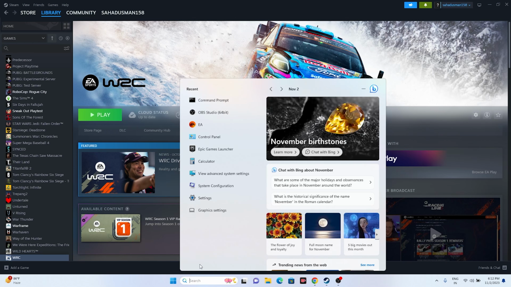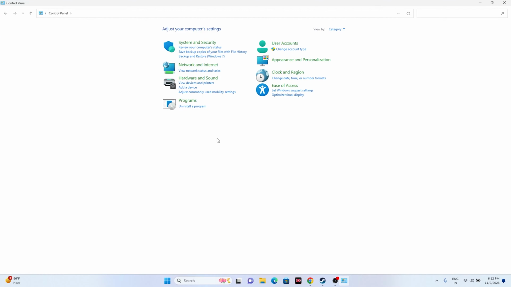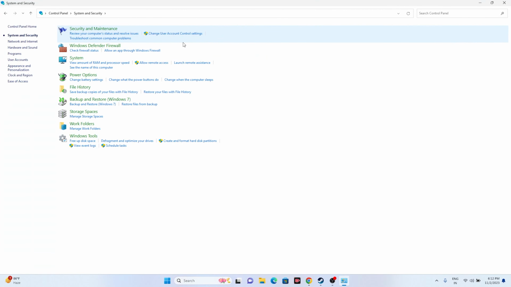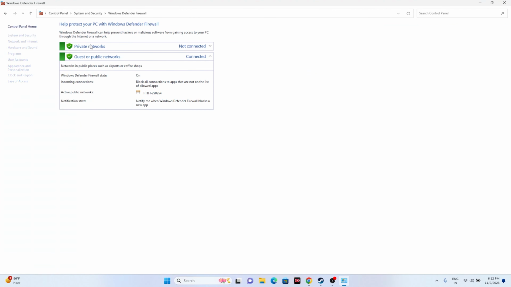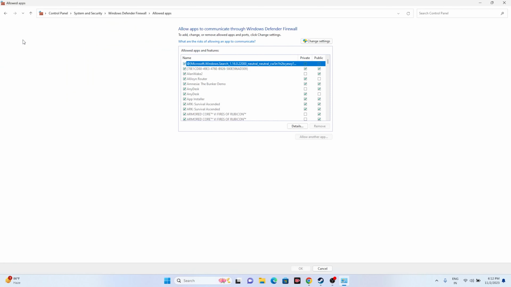So just go over here in the search, we have to navigate to the control panel, go for system and security, go for Windows Defender Firewall, go for allow an app or feature through Windows Defender Firewall, keep scrolling down and navigate to the game. So here it is written over here, we'll be able to find it because EA app along with this has to come, or we have to scroll down and navigate to WRC. Somewhere else here it will be there.